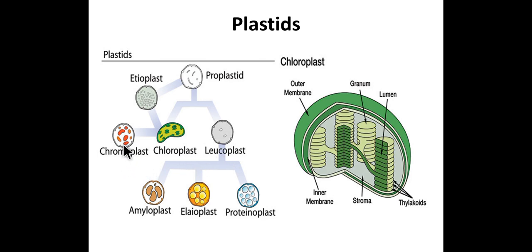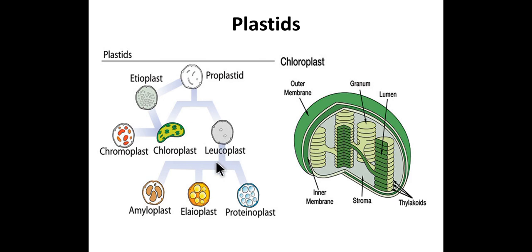Chromoplast consists of colored pigment, chloroplast consists of the green colored pigment, whereas the leucoplast does not contain colored pigment, but they are involved in storage function.